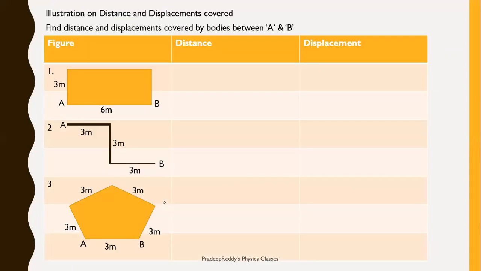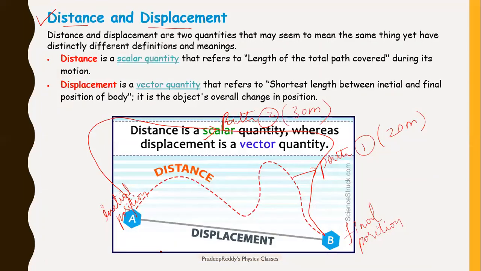This is path 3, and this can be 15 meter. So in three different paths, the length of the path in each case is different. In path 1 you travel 20 meter, in path 2 you travel 30 meter, in path 3 you travel 15 meter.